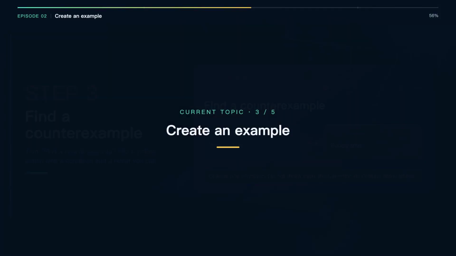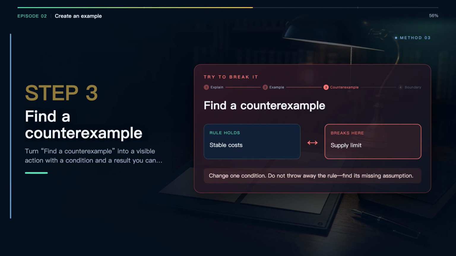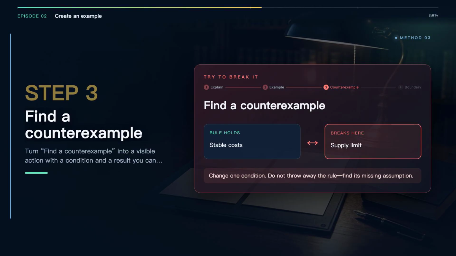Step 3. Find a counterexample. Turn find a counterexample into a visible action with a condition and a result you can review. Ask what you do, under which conditions, and what result you can observe. A counterexample asks where the rule could mislead you. Start with the conclusion you just made and search for the smallest situation in which it fails.